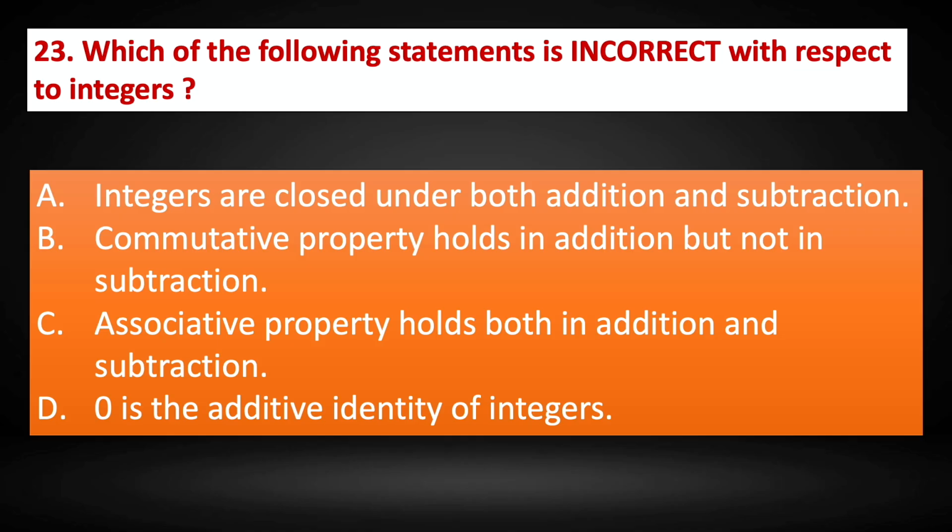Option B. Commutative property holds good in addition but not in subtraction. Yes, A plus B equals B plus A, but A minus B does not equal B minus A. So option B is right. Option C. Associative property holds both in addition and subtraction. No, associative property holds good only in addition and not in subtraction. Therefore, option C is incorrect statement. And 0 is additive identity of integers. Option D is right. Yes, 0 is additive identity of integers.